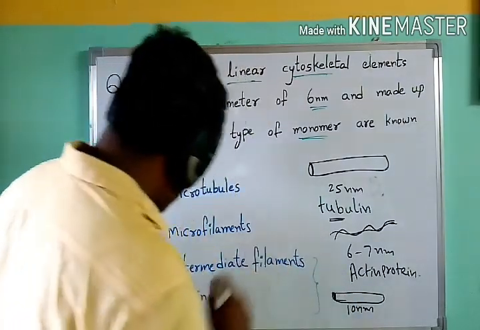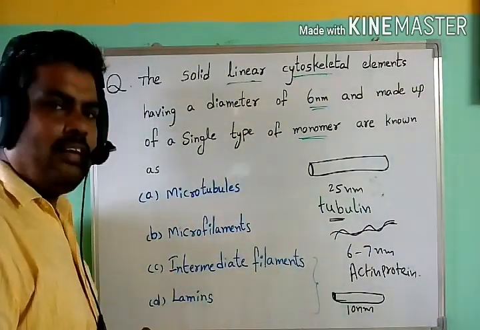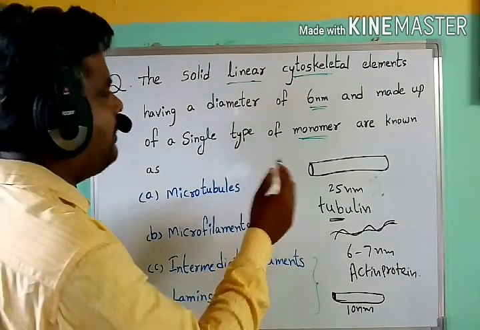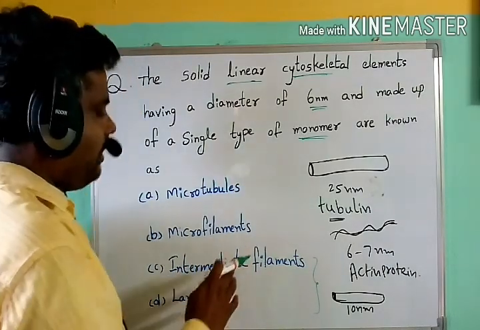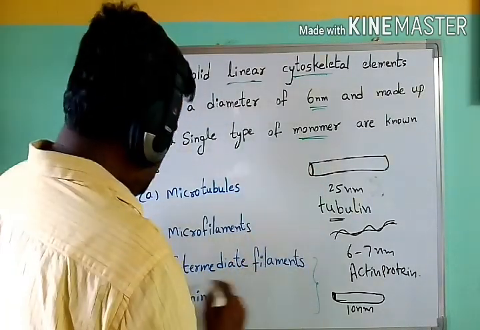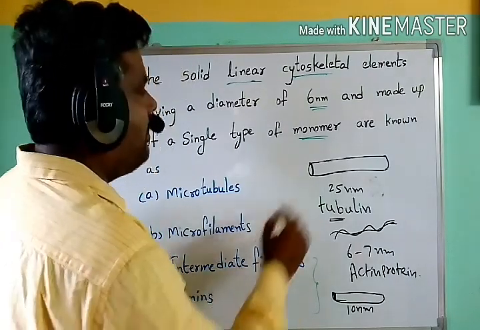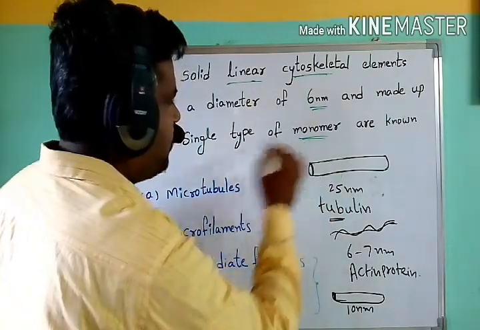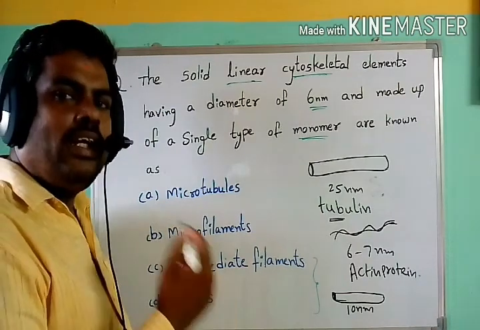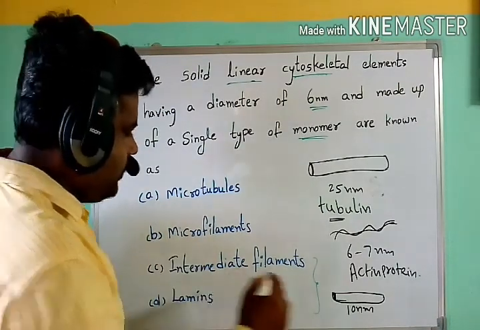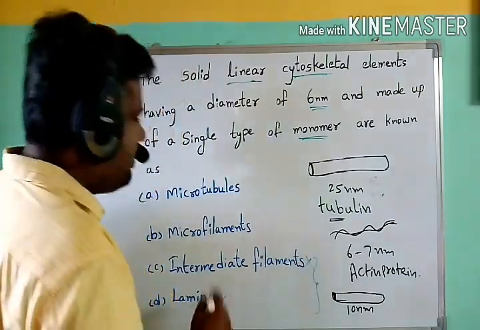These two options are not suitable. How? Intermediate filaments and lamins are not made up of a single monomer. They are composed of different proteins. So these two options are not correct.